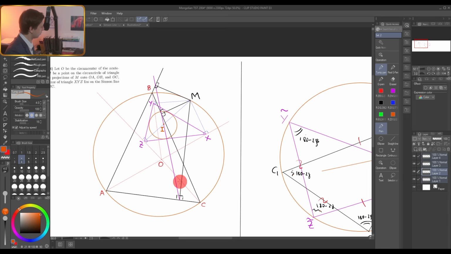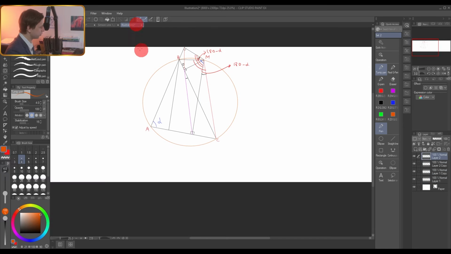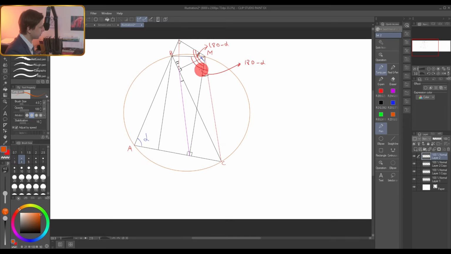It's a separate problem. We can consider it as a lemma. So in any triangle, if you have a Simpson line, if you perform homothety with center at M and scale factor 2, the Simpson line, its image after homothety, will pass through the orthocenter of triangle ABC.